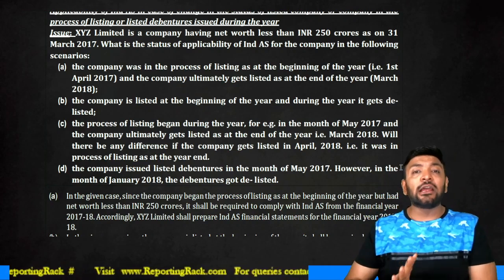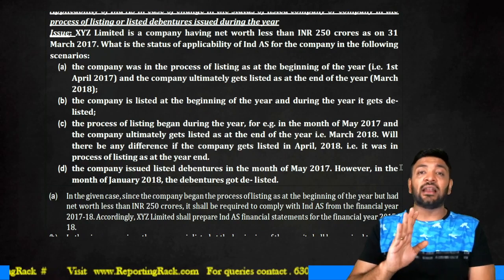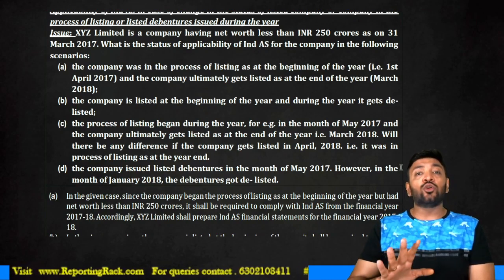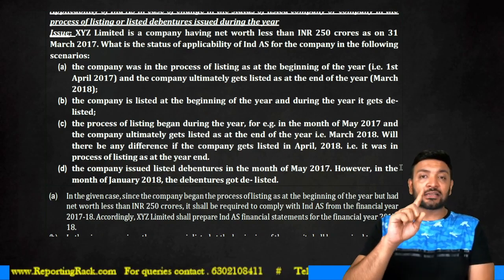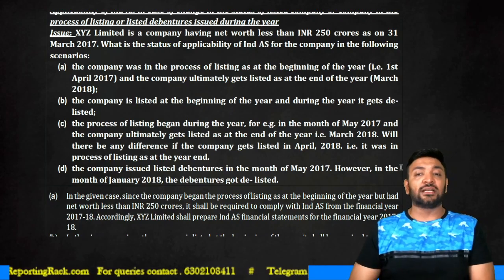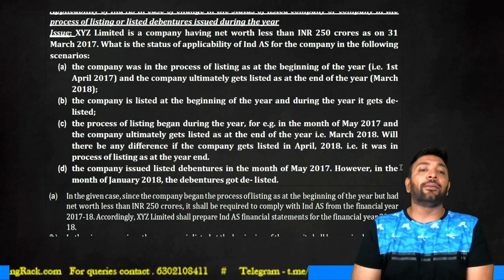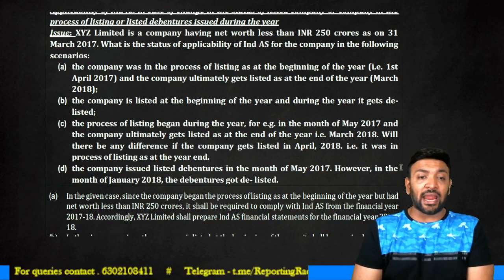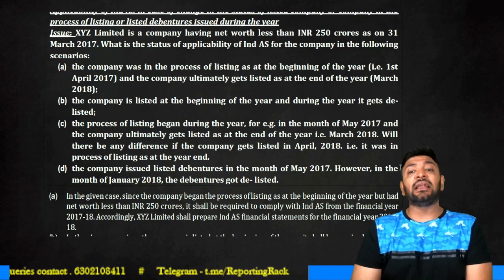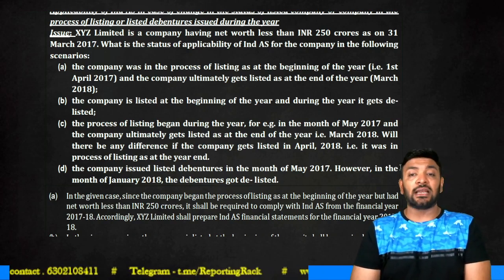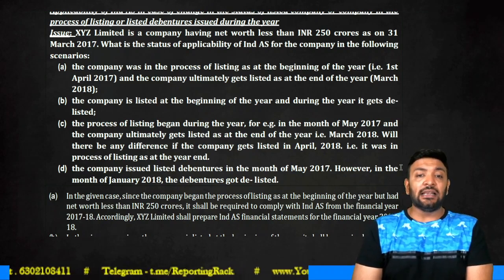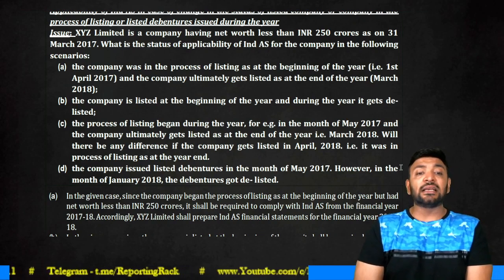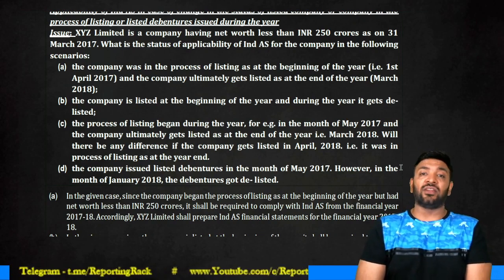Therefore, since at the beginning of the year the shares of XYZ Limited are listed on 1st April 17, IND AS shall apply to XYZ Limited starting from the financial year 2017-18 onwards. Clear? Third one. The process of listing began during the year, that is in the month of May, and the company shares were ultimately listed at the end of the year, March 2018. Will there be any difference if the company shares get listed in April 2018? That is, the process of listing also exists at the end of the year.